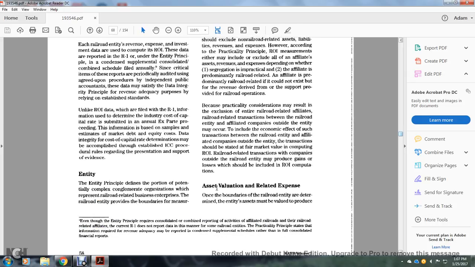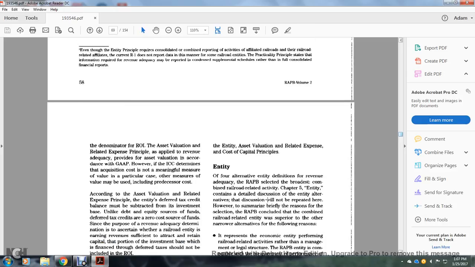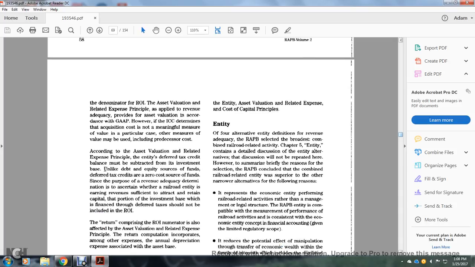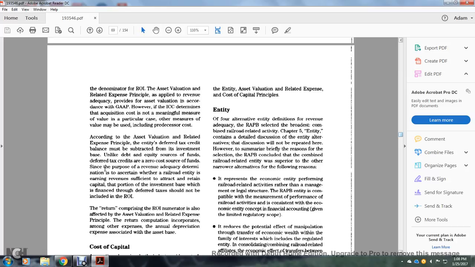Asset valuation and related expenses. Other mandatory boundary-related entities are determined if the entity's assets must be valued to produce the denominator of the return on investment. The asset valuation and related expense principle is applied with the revenue adequacy provided for the asset valuation in accordance with generally accepted accounting principles. However, the Interstate Commerce Commission determined the acquisition cost is not a meaningful measure for the value of the particular cost. The measure for the value may be used in individual cases, including predecessor costs.